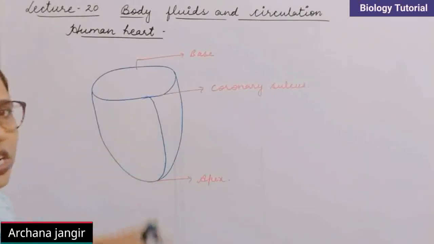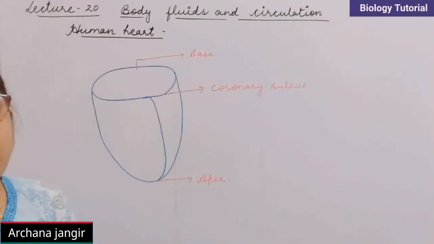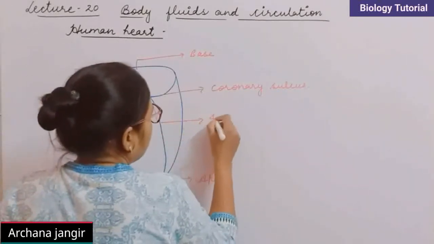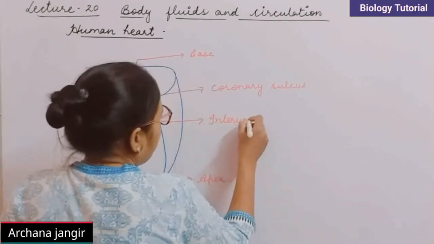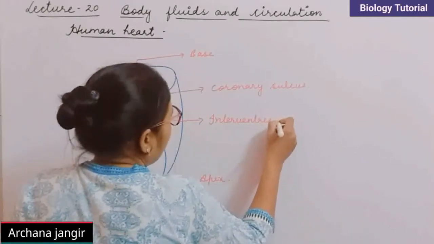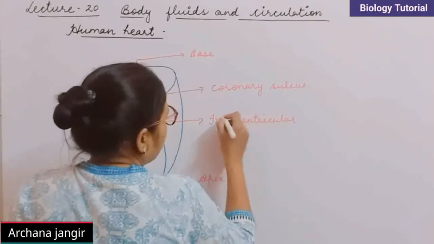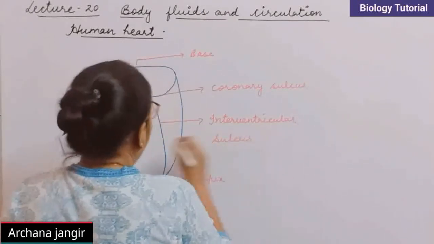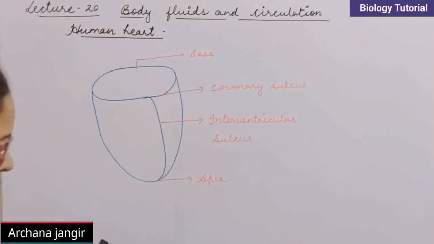This depression is called the interventricular sulcus, which divides both of the ventricles. Clear? So this is the external appearance of the heart.